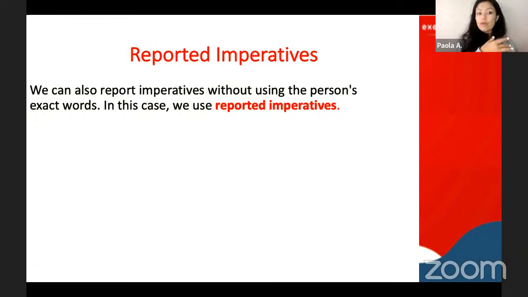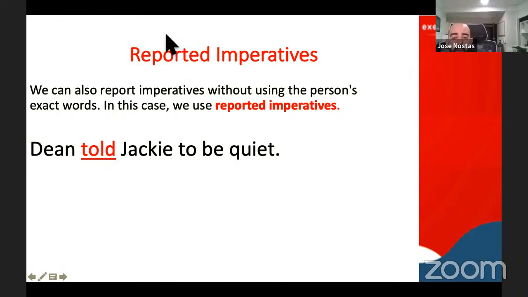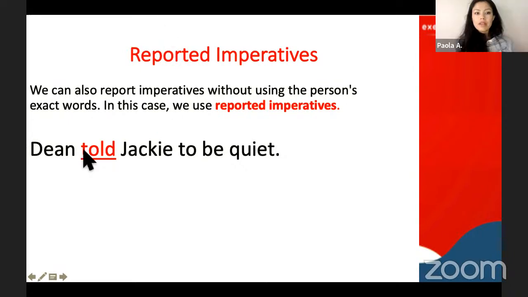We're describing what was said, but we do not use quotes. So another example of the same is, could you read this, please? Thank you.